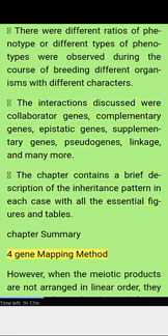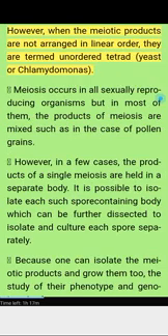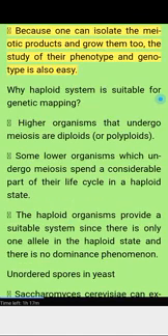Chapter summary. Gene mapping method. When the meiotic products are not arranged in linear order, they are termed unordered tetrad, as in yeast or Neurospora. Meiosis occurs in all sexually reproducing organisms, but in most of them, the products of meiosis are mixed, such as in the case of pollen grains. However, in a few cases, the products of a single meiosis are held in a separate body. It is possible to isolate each such spore-containing body, which can be further dissected to isolate and culture each spore separately. Because one can isolate the meiotic products and grow them, the study of their phenotype and genotype is also easy. A haploid system is suitable for genetic mapping.